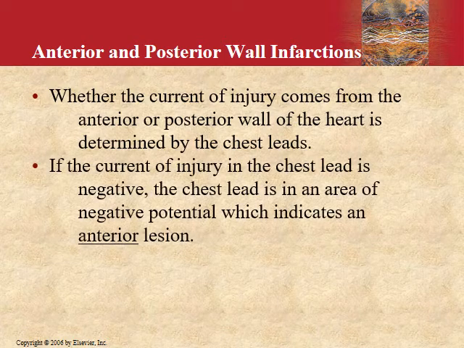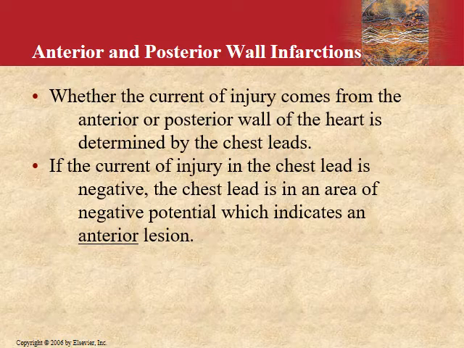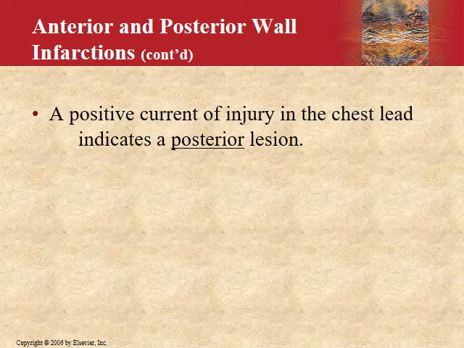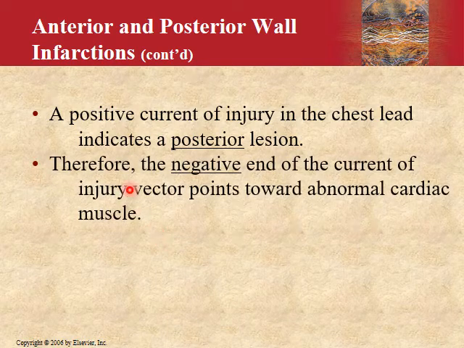So now the anterior and posterior wall infarcts, we can also see if they are positive or negative deflections, and calculate whether the current of injury comes from an anterior or posterior wall of the heart. This is determined usually by looking at the chest lead, not the limb leads, of course, because they are placed anteriorly and would cover all of the horizontal aspect of your heart. So if the current of injury in the chest lead is negative, then the chest lead is in the area of negative potential, which indicates an anterior lesion. A positive current of injury in the chest lead indicates a posterior lesion.